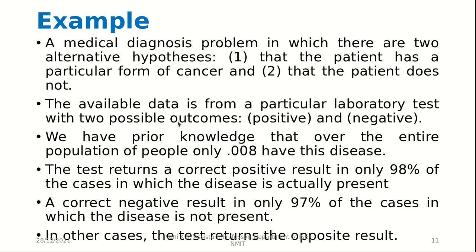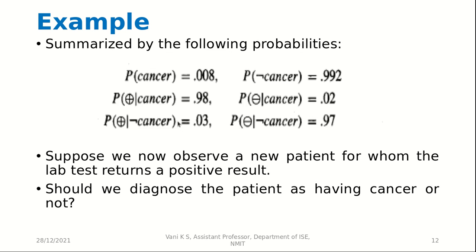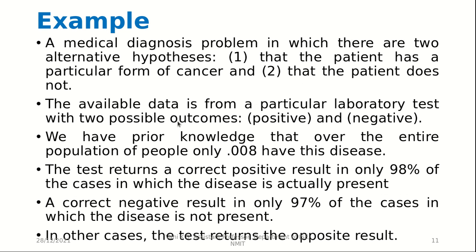Now we can come to this example where we have two hypotheses: that the patient has a particular form of cancer and the patient does not have the cancer. The available data is from a particular laboratory test with two possible outcomes, positive and negative.